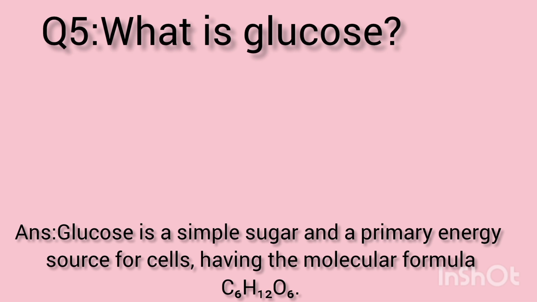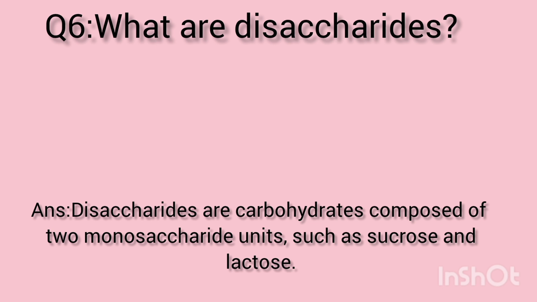Question number 5. What is glucose? Answer. Glucose is a simple sugar and a primary energy source of cells, having the molecular formula C6H12O6. Question number 6. What are disaccharides? Answer. Disaccharides are carbohydrates composed of two monosaccharide units, such as sucrose and lactose.